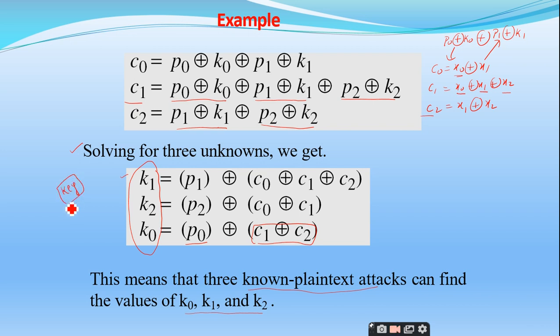In linear cryptanalysis they find the linear relationship between the bits of plain text and ciphertext, and in differential cryptanalysis they find the difference of the plain text bits and the ciphertext bits. Thereby they can get the key values. So once the key is compromised, everything is compromised.